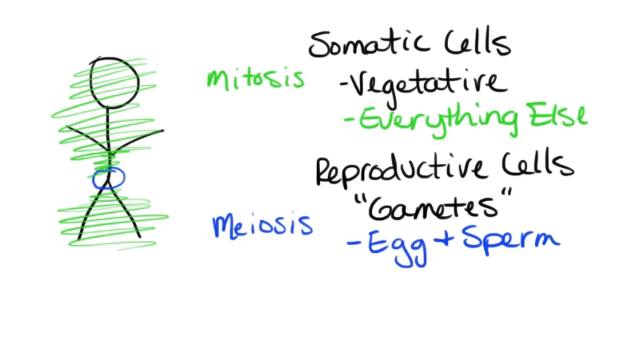So if we talk about meiosis a little bit more, one of the big things that's going to be different about the process of meiosis is that we are going to get variety in the daughter cells that we do produce. So genetic variety is what we're talking about here. This is what makes all of us different as human beings. And that's going to be something that's very important for the natural selection evolution process to actually occur.